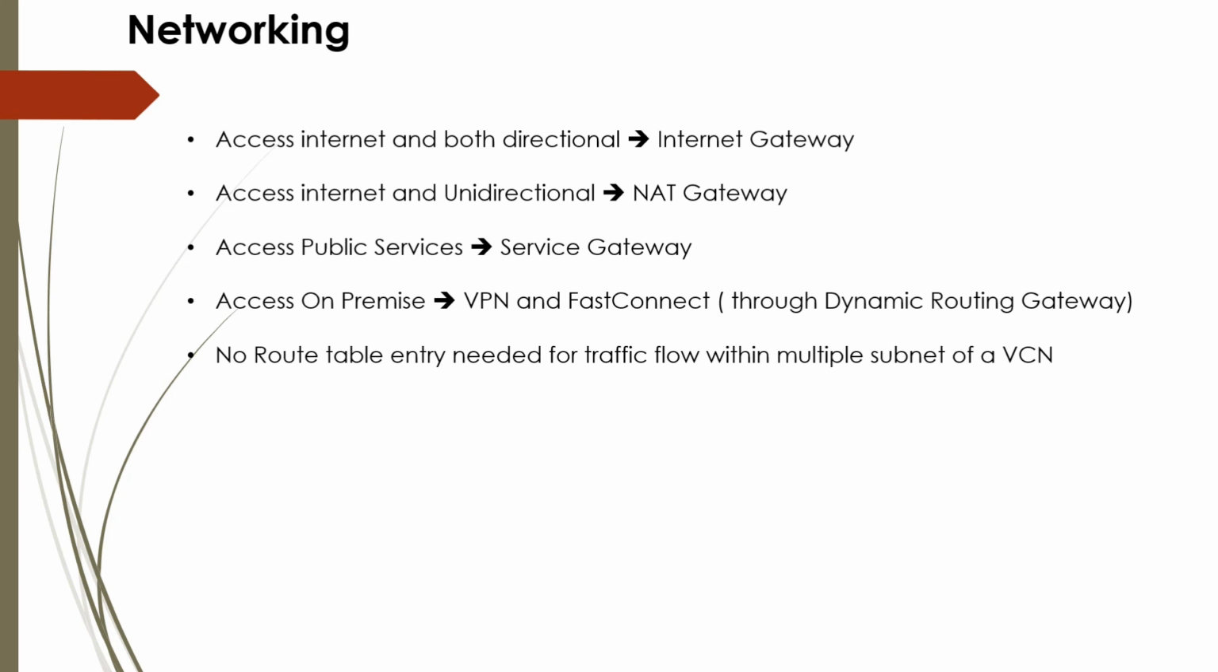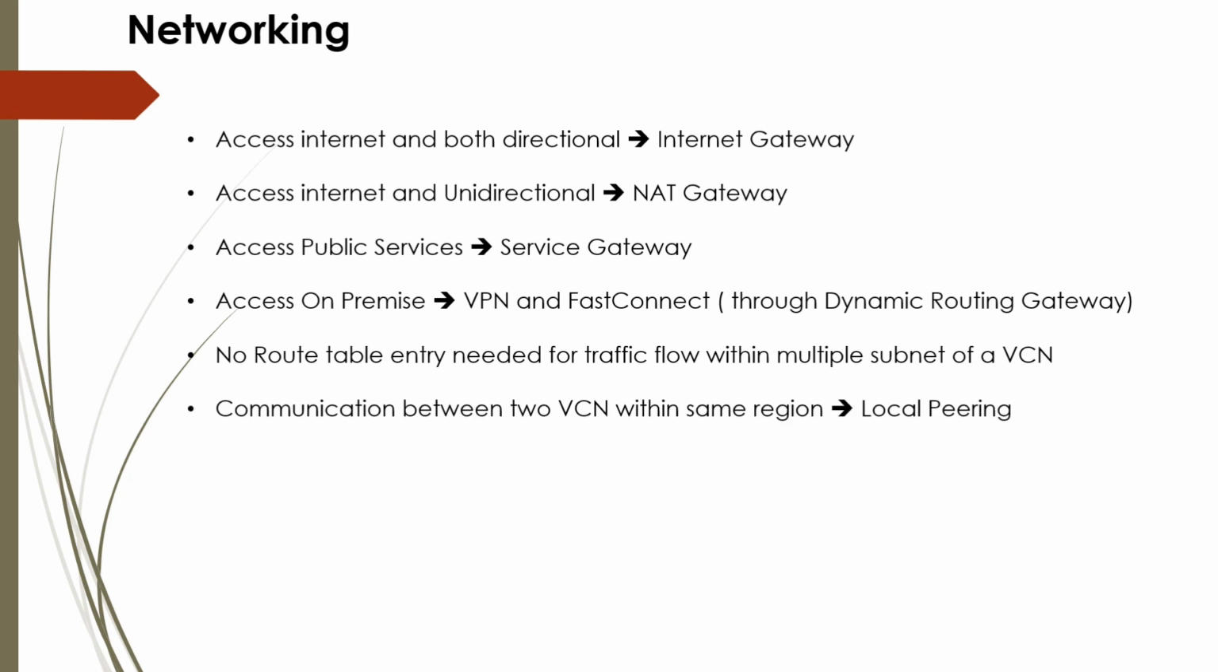No route table entry is needed for traffic flow within multiple subnets of a VCN. So if you have a VCN and it has multiple subnets, then the traffic within those subnets will flow without any route table.